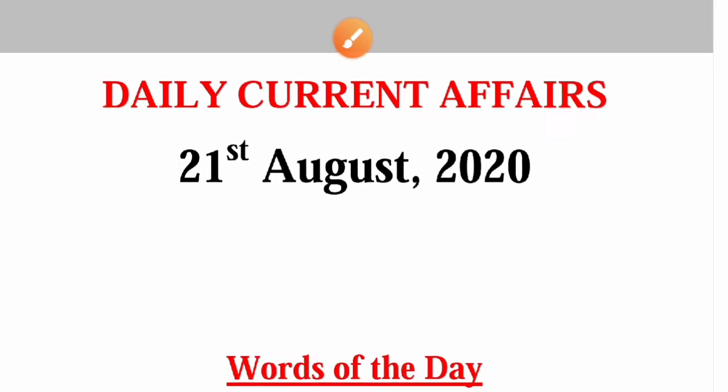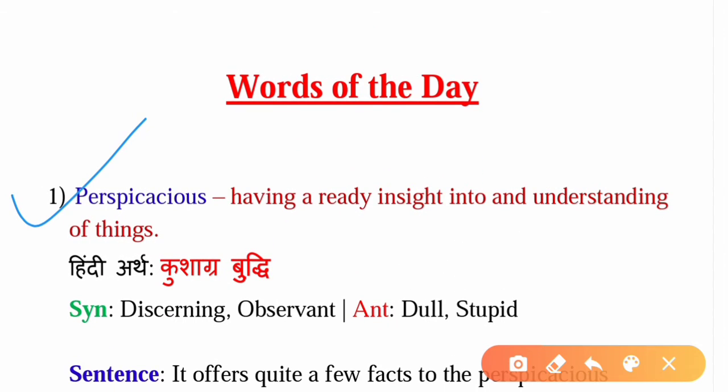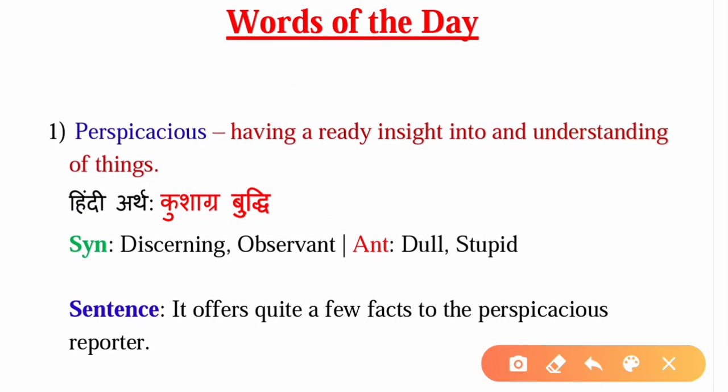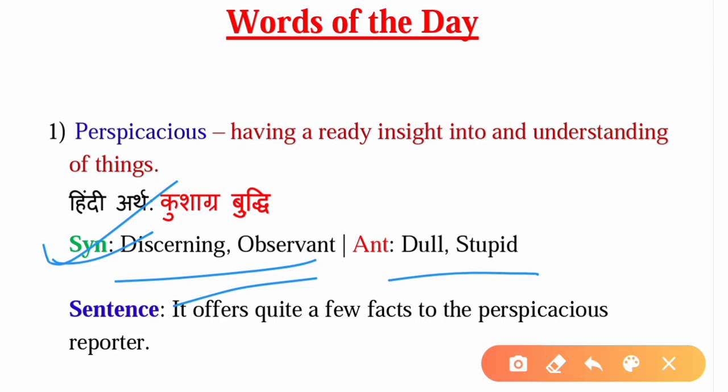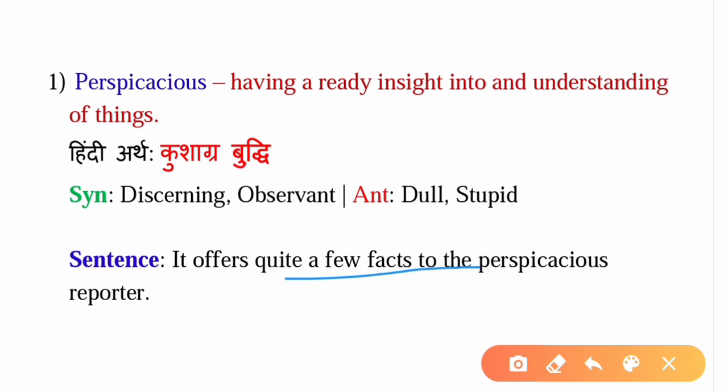The first word for the day is perspicacious. It means having a ready insight into and understanding of things. The Hindi meaning for this word is kushagra buddhi, and the synonyms are discerning and observant. The antonyms are dull and stupid. A sentence that can be formed from this word is: it offers quite a few facts to the perspicacious reporter.